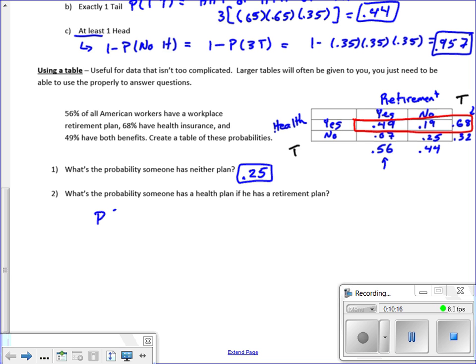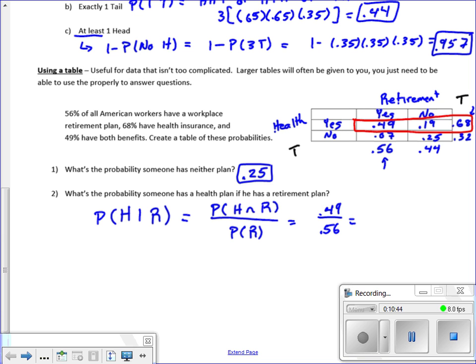And then find the probability someone has health if they have retirement. So in other words, probability of health given retirement. So this is just a good chance to work on our conditional rule. So again, the probability of health given retirement will be health and retirement over retirement. So health and retirement was 49%, and the probability that they have retirement is 56%.